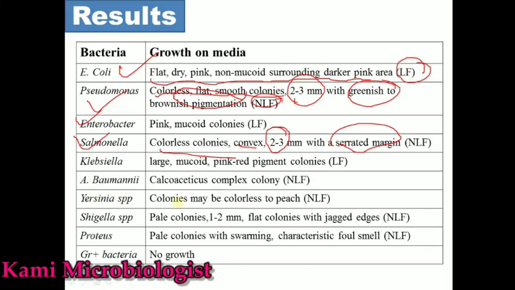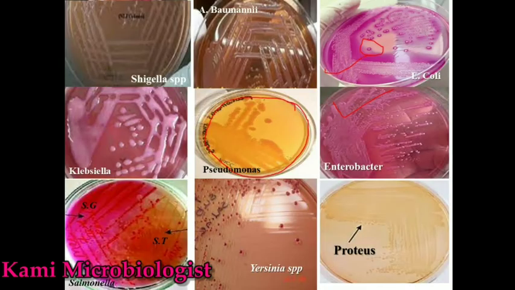Yersinia species have a colorless colony, just like peach, so it is also a non-lactose fermenting bacteria. If you see the peach color, it means a non-lactose fermenting bacteria.